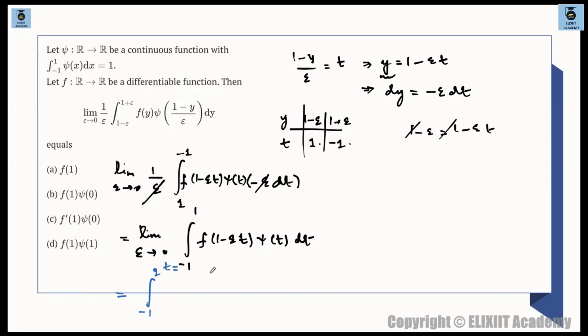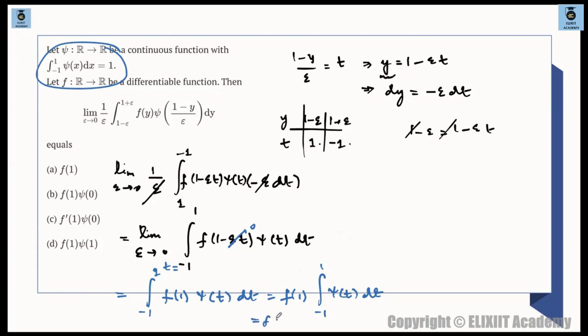So this becomes f of 1 minus epsilon tends to 0. माने this will tend to 0. ये 0 हो जाएगा. So this will become f of 1 times shy of t dt. So f of 1 you all can take this out, and you are left with integration -1 to 1 shy of t dt. Clear है? And shy of t dt is given in the question. Shy of x बोलो कि t बोलो, integration -1 to 1 shy of x dx is given to be 1. So this is nothing but f of 1 times 1, which is f of 1 only. Directly this is f of 1. So hence option A is correct.